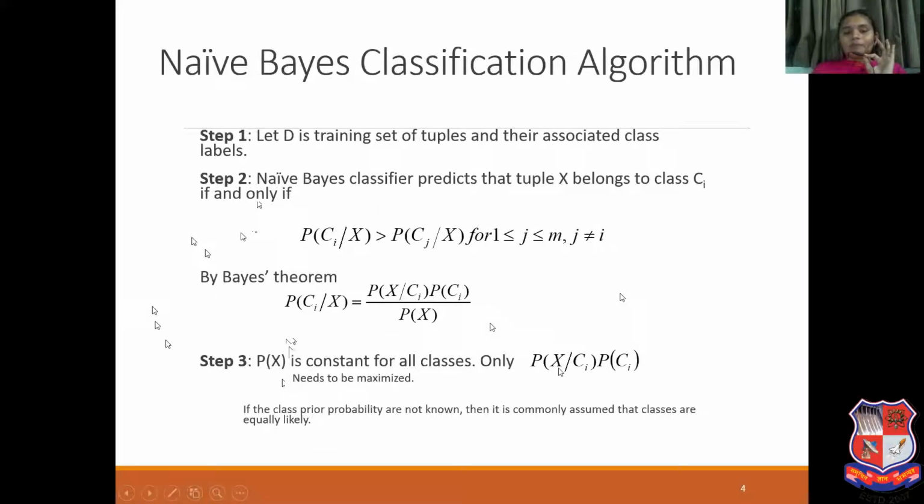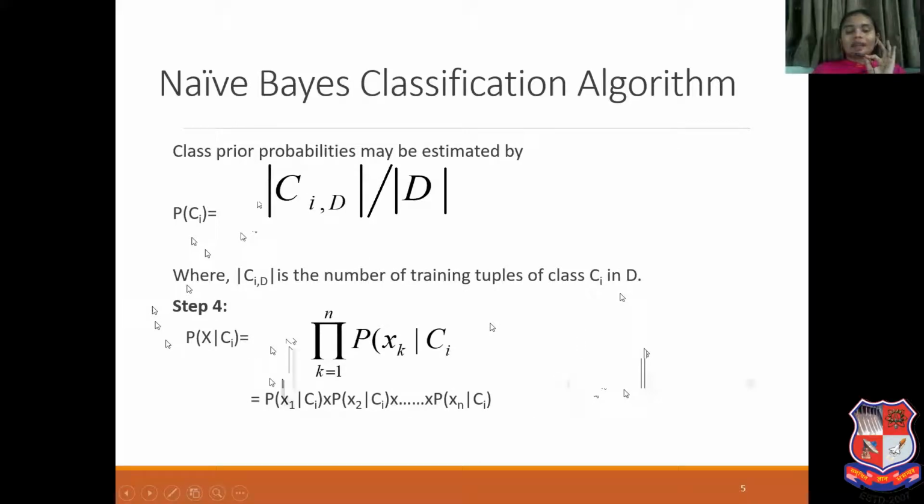Now, what is the other term? Ci is calculated. Now probability of X given Ci. How will we calculate X given Ci? By the product for k equal to 1 to n of probability of Xk given Ci. Sorry, you need to assume a bracket around probability of Xk given Ci. So in this case, it is probability of X1 given Ci, into probability of X2 given Ci, into probability of Xn given Ci. If I need to calculate X given Ci, I need to calculate X1 given Ci, X2 given Ci, up to Xn given Ci. I need to calculate all these terms.